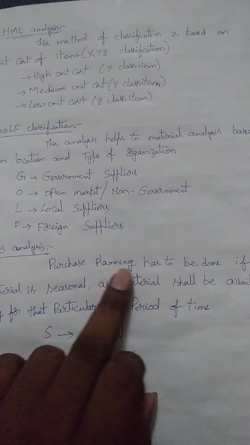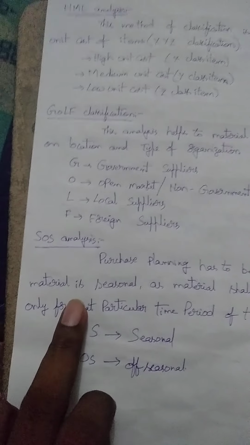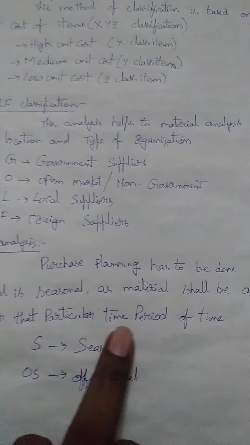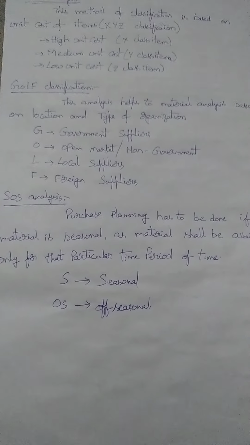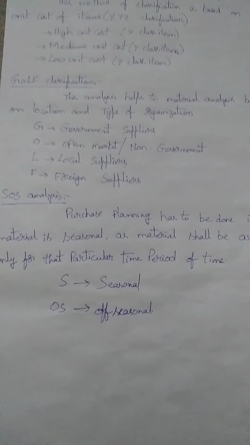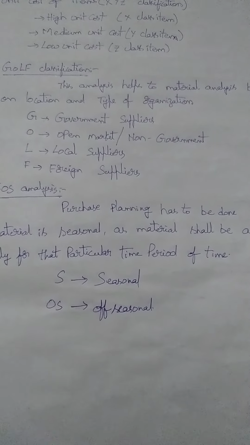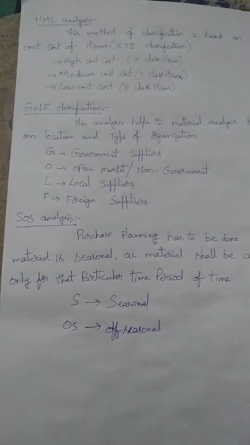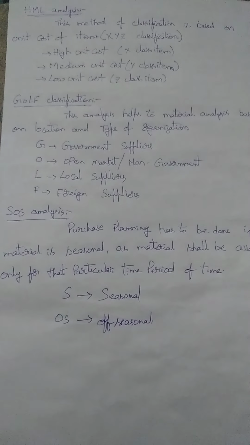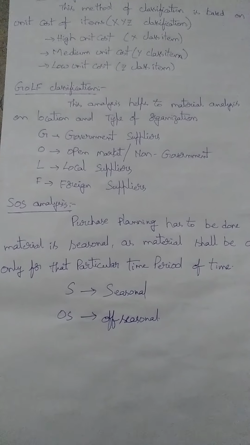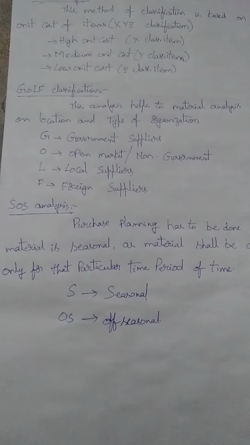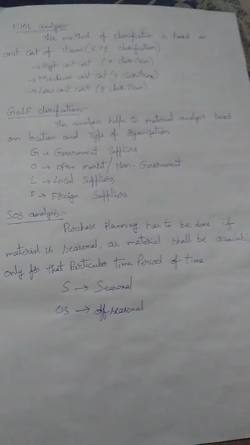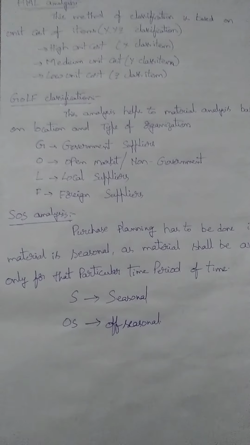In SOS analysis, purchase planning has to be done if the material is seasonal, as the material will be available only for a particular period of time. In that situation SOS analysis is applied. The concept is: if there is a seasonal food raw material, they identify and measure how much quantity is required throughout the production in a year. They collect the total product, store it, and use it as per the necessity of market demand. So SOS analysis is applicable mostly to food-oriented industries.